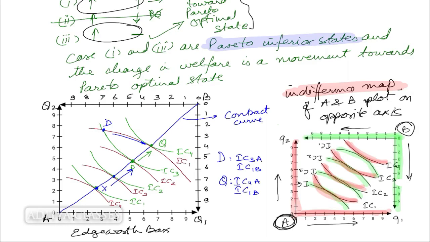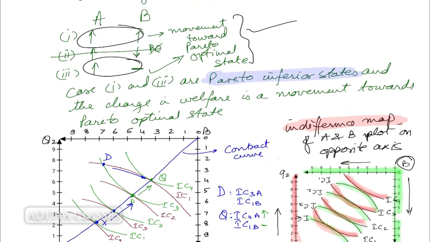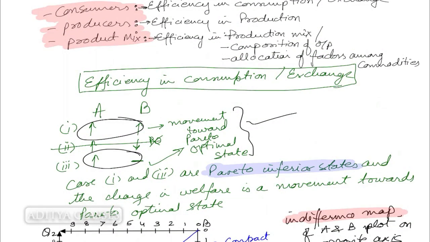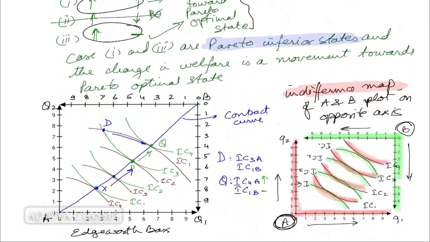So if I check what has happened in this case, welfare of A has gone up, from 3 it has come to 4. What about B? B is no change. Fine. So what is this state? We checked. This is a movement towards Pareto-optimal state. These states, case 1 and 2, are Pareto-inferior states. A is getting better off. B is no change. So D is definitely Pareto-inferior against Q.